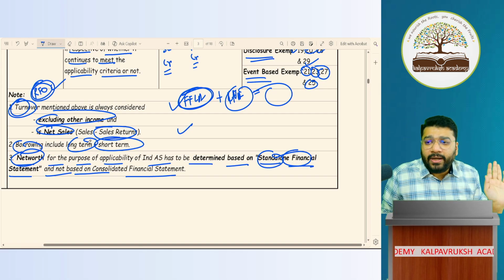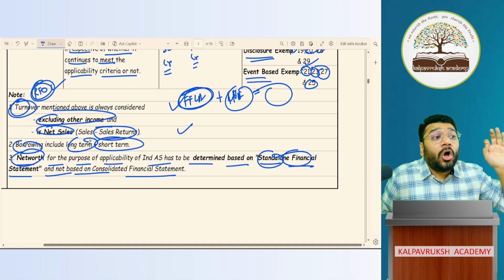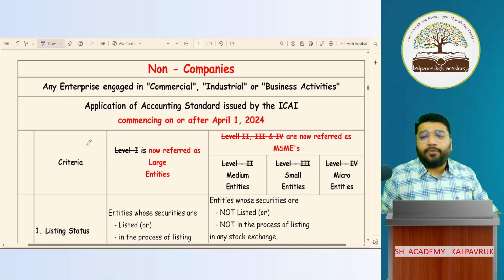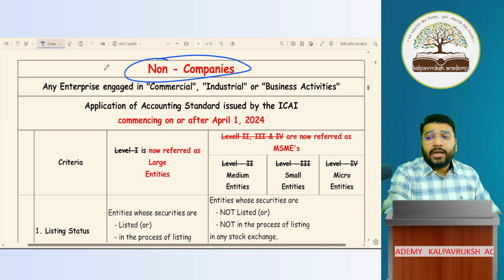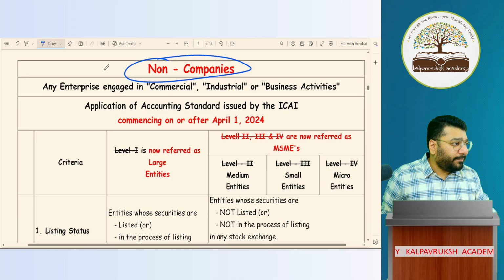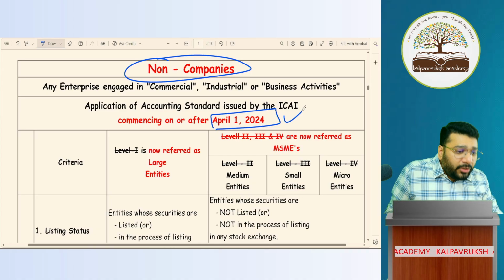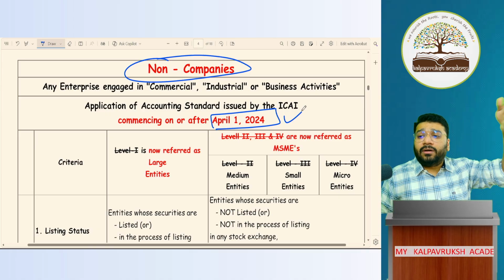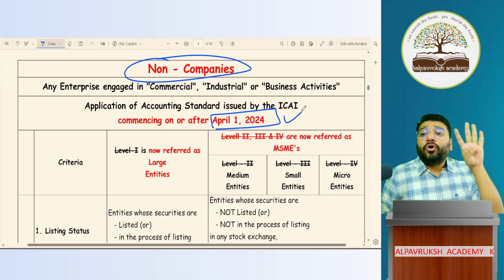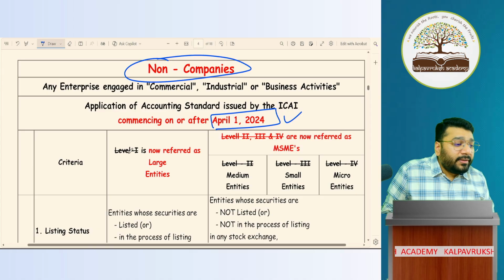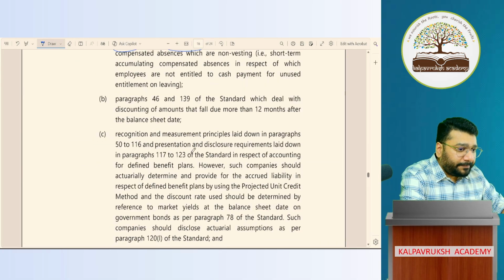So all this is with regard to applicability of AS for corporates. Now, next we'll see the applicability of AS for non-companies, which is non-corporates. Here there is a huge amendment which came last year, effective from 1st April 2024. Prior to this, the applicability of AS on the non-corporates was bifurcated into 4 levels, called level 1, level 2, level 3, level 4. Then in the financial year, I'll just take the date. I'll take the document.